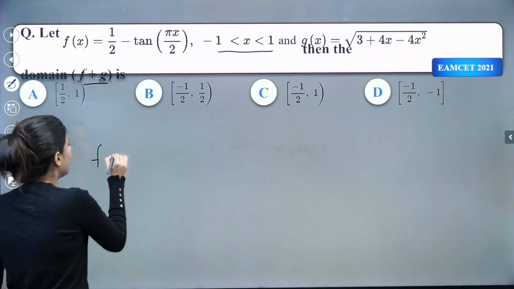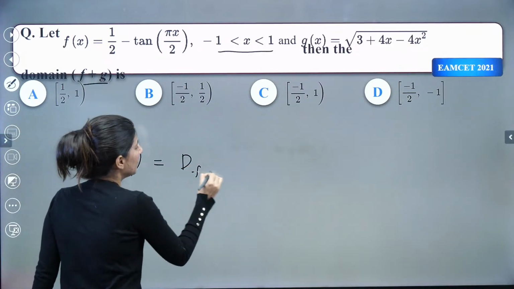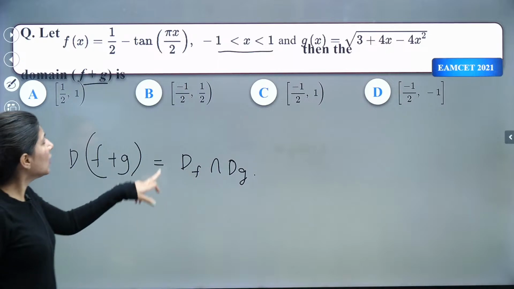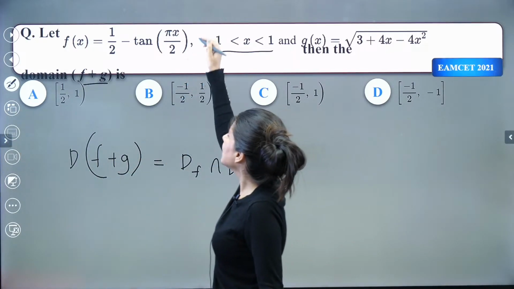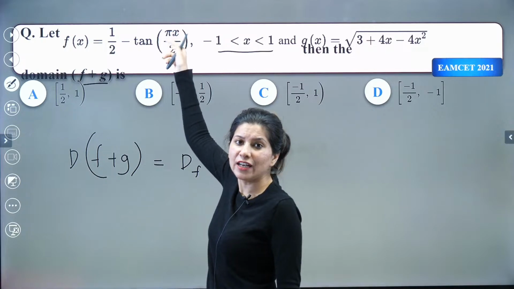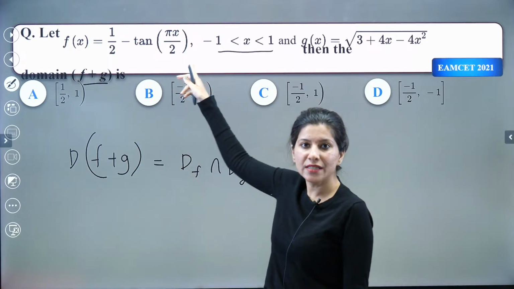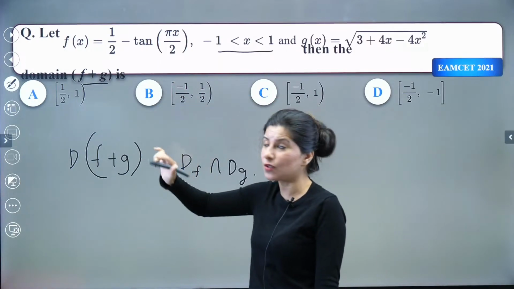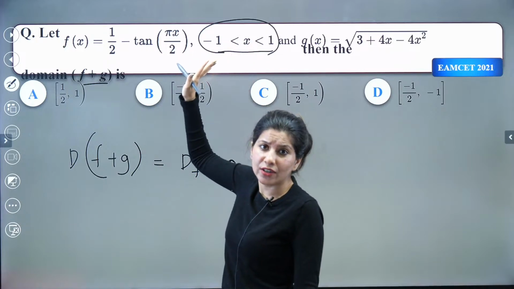So the domain of f plus g is nothing but the domain of f intersection the domain of g.